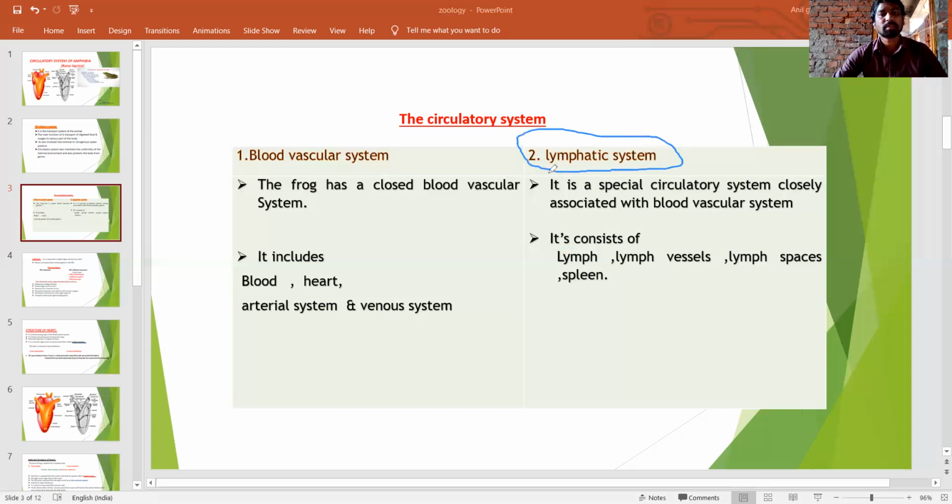So this is the brief introduction about the circulatory system. We can start with the blood first. The blood vascular system contains blood. The blood has 55% plasma and 45% blood corpuscles. So look at here.